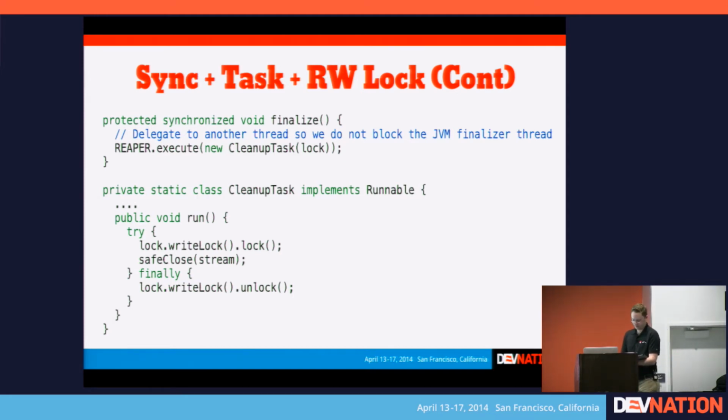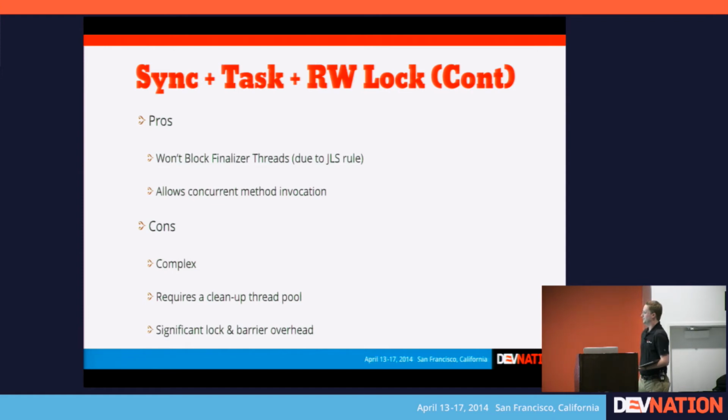So I'm sure you guys are thinking, this approach is really terrible. And that's the big disadvantage. That's a very convoluted way to solve all of these problems. And so the question is, is there a better way? And to recap, now you have a read-write lock, which has more overhead than a normal lock. You don't have lock biasing on it, for one. You have the memory barrier overhead. You have the lock coordination. You have an extra executor and extra threads. It's not a pretty solution.